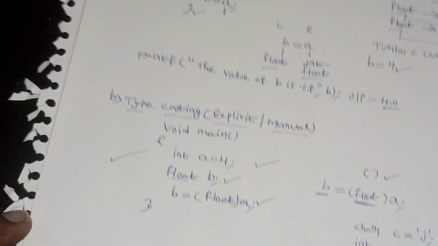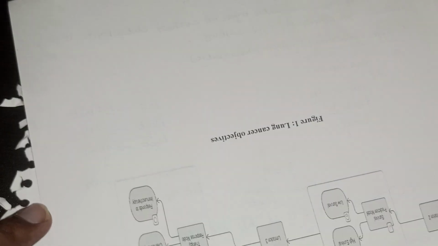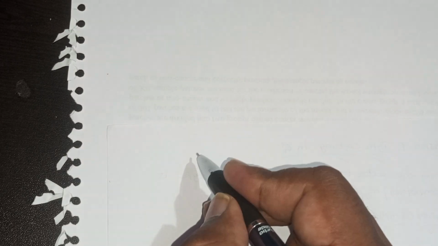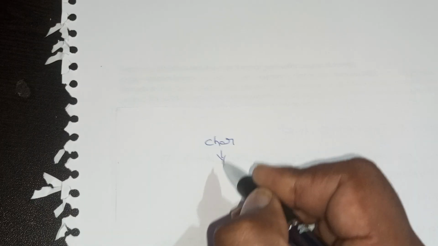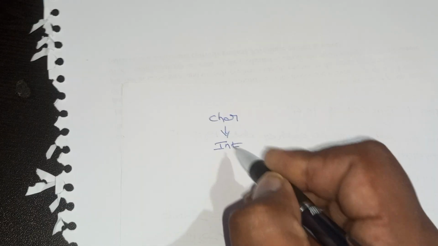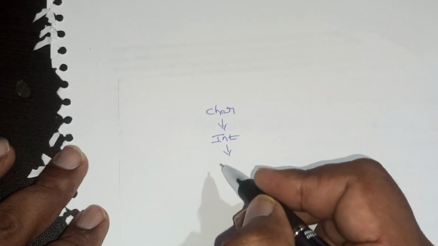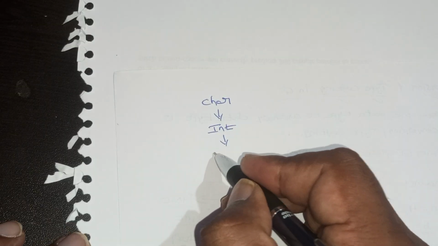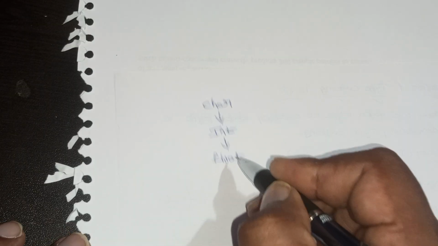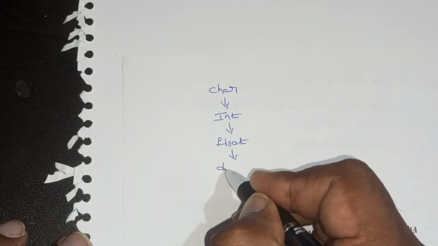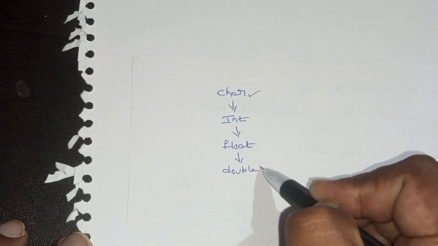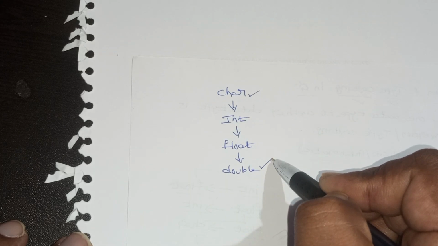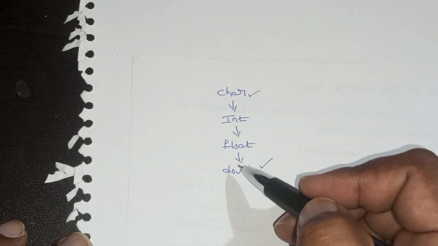This will be the more accurate value compared to this. It means what I am telling is, we have to convert like this. Char to int, int to float, float to double, like this you convert. From lower order to higher order, in that way you have to convert. If you convert like this, there is no loss of data.